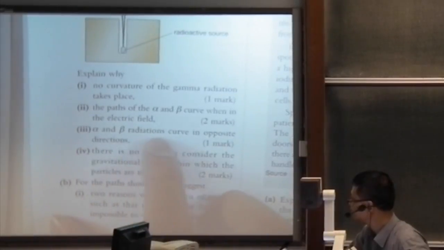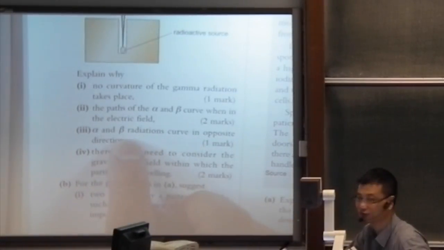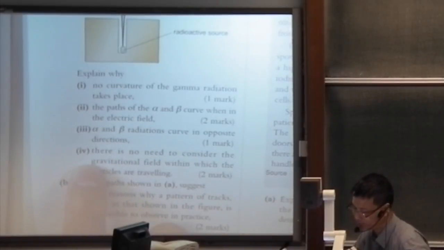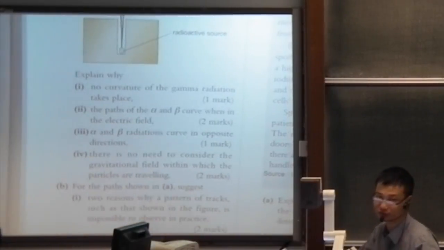Number 3, alpha and beta radiation curve in opposite directions because they carry opposite charges. Number 4, there is no need to consider the gravitational field within which the particles are traveling.